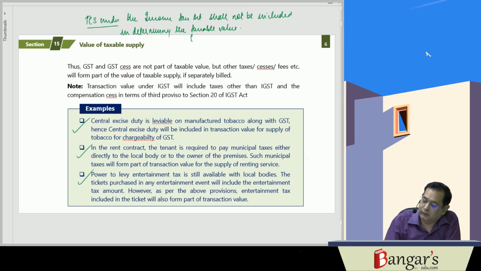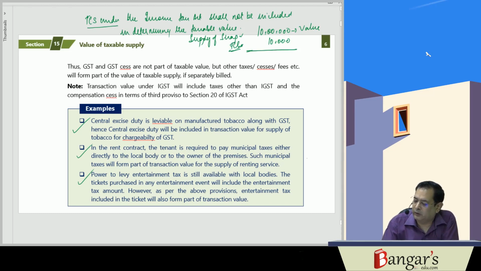Say there is a supply of scrap. On scrap, TCS is levied say at the rate of 1%. So 10 lakh rupees is the value. Then 10,000 rupees is the tax which is to be collected under the Income Tax Act, which has been debited to the buyer.